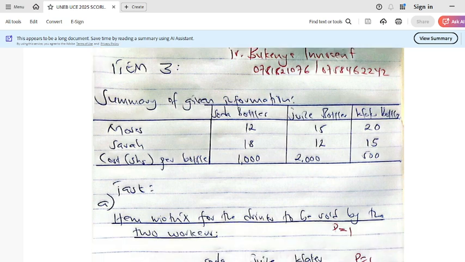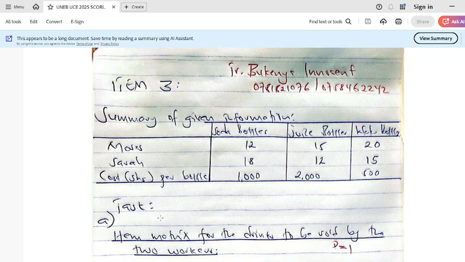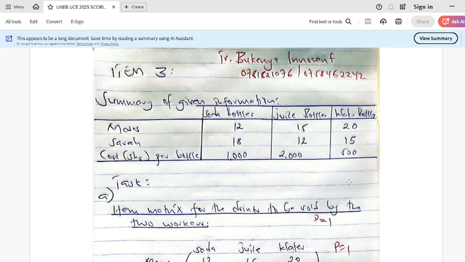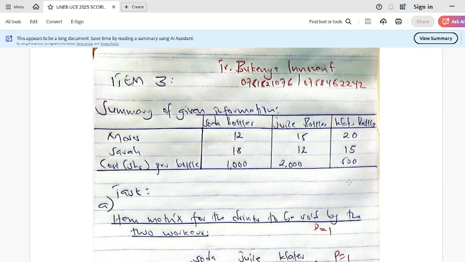So this is what I came up with. You can see here. That is okay. Oh my goodness, we are here. Teacher Kenya Innocent, those are my numbers. You can see, you can even WhatsApp me for any question.